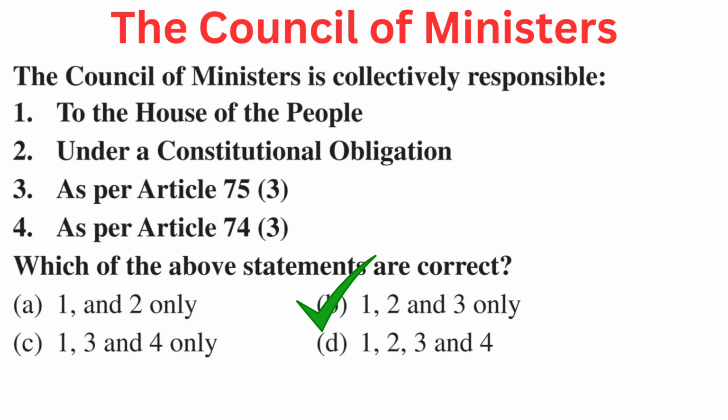Your question is, the Council of Ministers is collectively responsible 1. To the House of the People, 2. Under a constitutional obligation, 3. As per Article 75(3), 4. As per Article 74(3). Which of the above statements are correct? Your options are A. 1 and 2 only, B. 1, 2 and 3 only, C. 1, 3 and 4 only, or D. 1, 2, 3 and 4. Right answer is B. 1, 2 and 3 only. To the House of the People, under a constitutional obligation and as per Article 75(3).